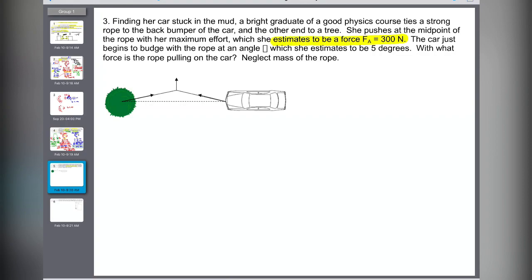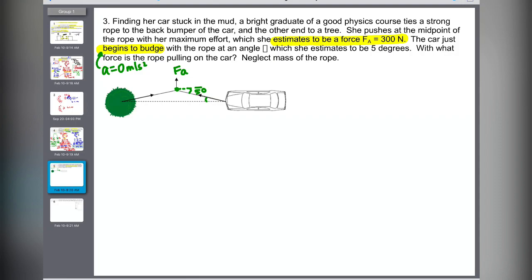All right, so they said estimate the force of the FA is 300, and FA is this guy. This is your FA. The person is pulling right at the midpoint here, and the car just begins to budge. This is something that we also need to talk about. When something just begins to budge, you actually have an assumption that the acceleration is 0. Whenever they say something just started to move, like it hasn't moved yet, but it's just starting. And they're telling you the rope is at an angle, which she estimates to be 5 degrees. This is 5 degrees.